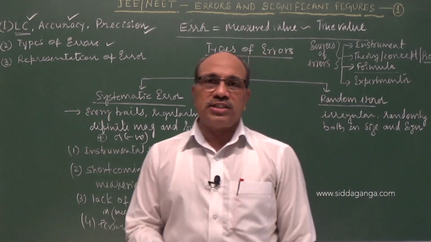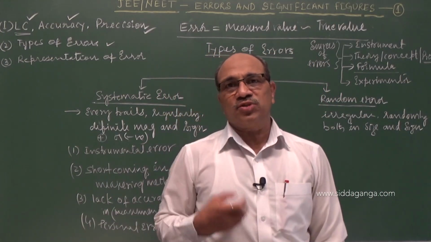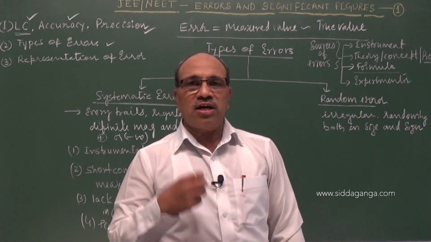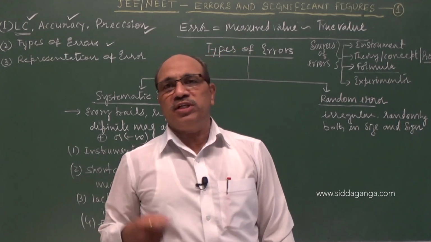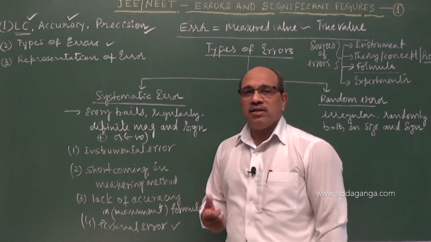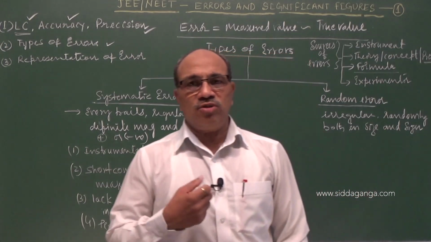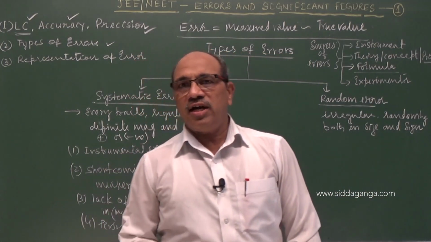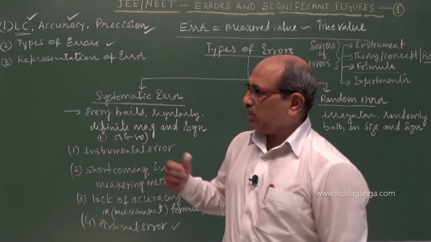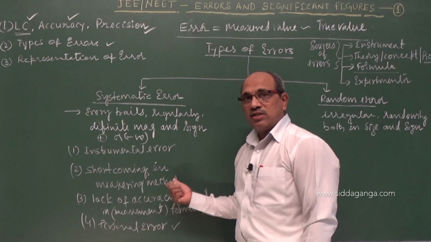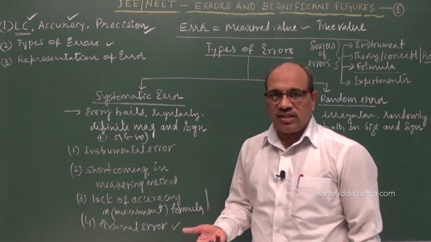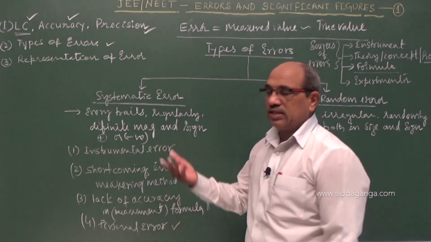The theory or concept behind it, or the experimental procedure, is not known to us correctly. In that case, with half knowledge, when we do the experiment, we commit some error. That may be minimized by learning the correct procedure through books or from experts, and then applying the mind to do the experiment and taking the correct readings. Because of known causes and half knowledge, once you get the correct knowledge, you are able to take the correct readings.